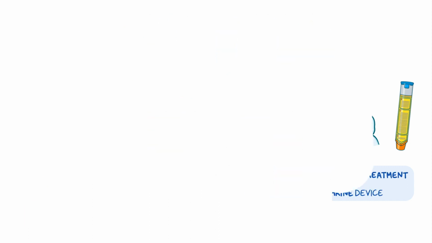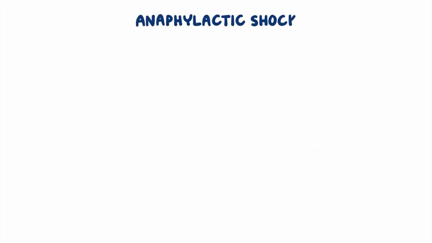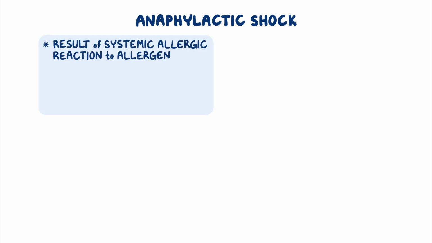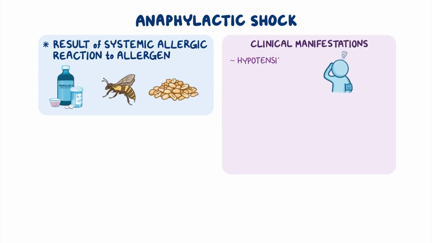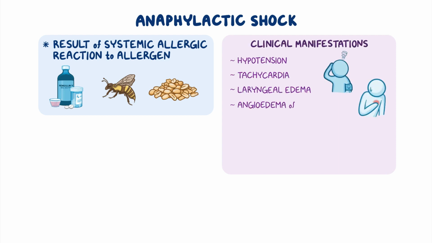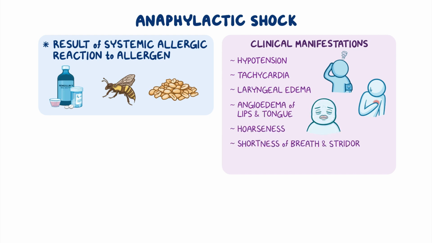Alright, as a quick recap. Anaphylactic shock is a type of distributive shock that occurs as a result of a systemic allergic reaction to an allergen, such as medications, insect bites, or certain foods. The clinical manifestations of anaphylactic shock are hypotension, tachycardia, laryngeal edema, angioedema of the lips and tongue, hoarseness, shortness of breath and stridor, and skin manifestations like flushing and itching.